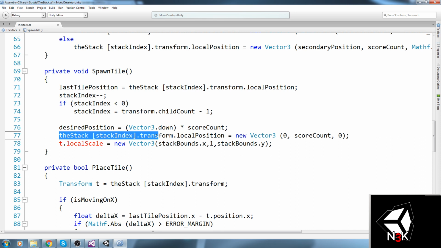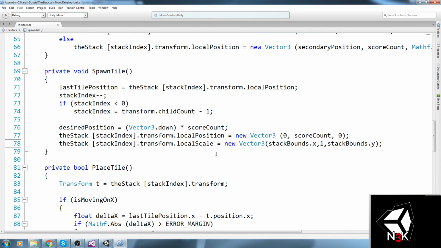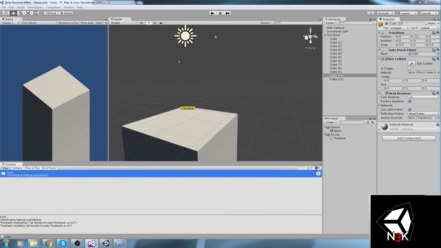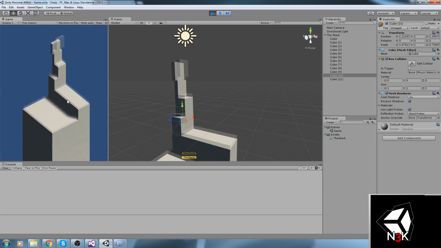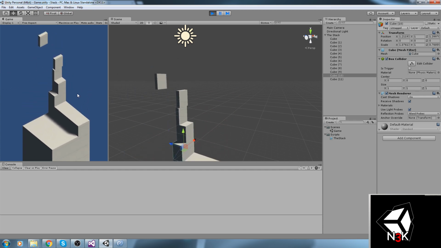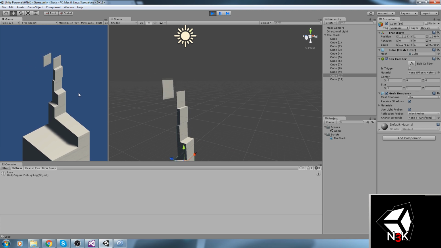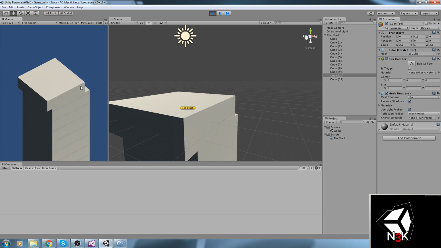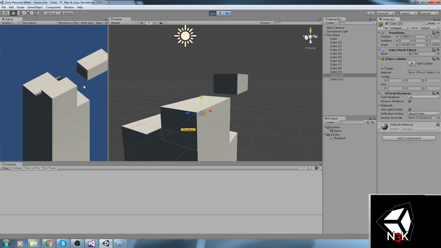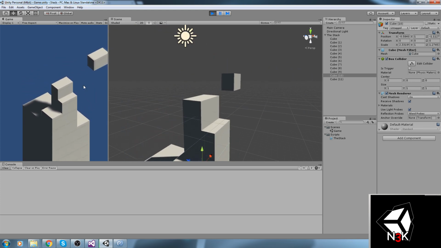So we're gonna say the stack dot transform dot local scale is equal to a new vector 3 using the bounds out we actually set beforehand in the place tile. And here we go. Then we lose. Okay, so does this work on both axes? It seems to work on both axes, so that's a good thing.